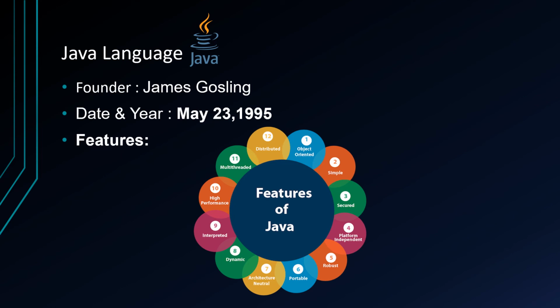Secured. Java is best known for its security. With Java, we can develop virus-free systems. Java is secured because there is no explicit pointer. Java programs run inside a virtual machine sandbox.